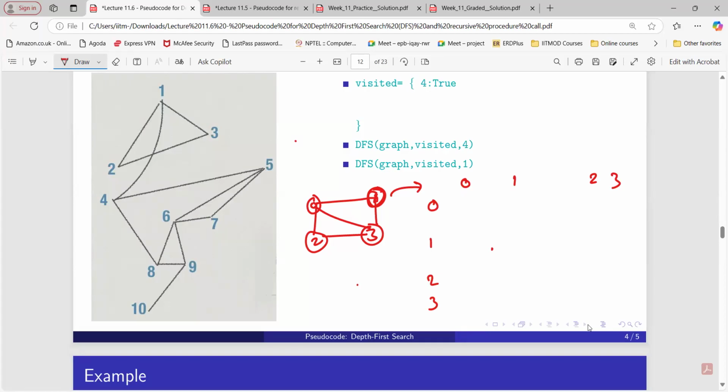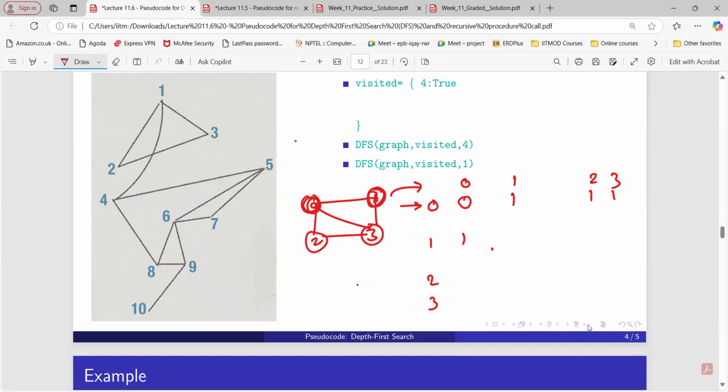Now start with 0. From 0, where can I go? I can go to 1, 2 and 3. From 0, I cannot go to 0 again, so the principal diagonal will all be 0. 0 to 1 I can go, so that will be 1. 0 to 2 I can go, that will be 1. 0 to 3 I can go, that will be 1. Similarly, from 1 I can go to 0 and 3 only, not to 2 and 1. So this will be 1. Again, 1, 2, sorry.